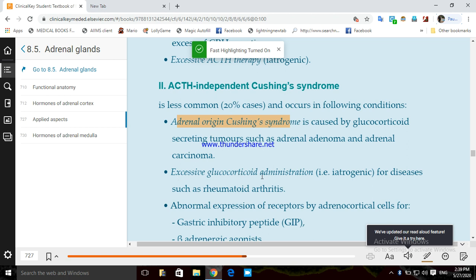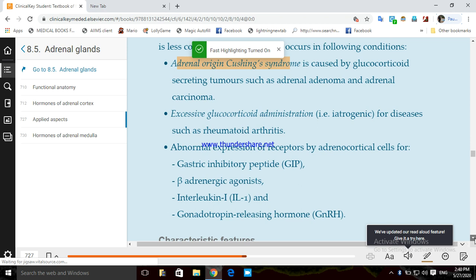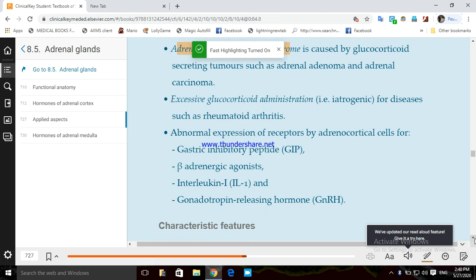Excessive glucocorticoid administration, again this is doctor induced, so it is known as iatrogenic. So we call it iatrogenic glucocorticoid administration for a disease such as rheumatoid arthritis. In rheumatoid arthritis, we give glucocorticoids, and if excess glucocorticoid is given, that can lead to Cushing syndrome.